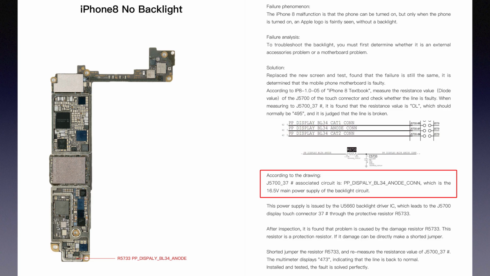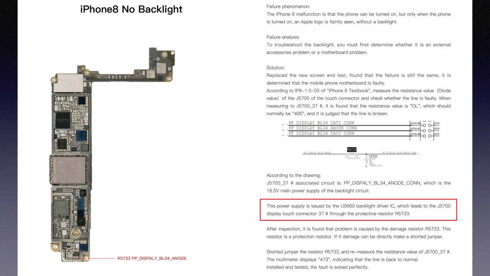J5700 pin 37 associated circuit is PP display BL34 anode CONN, which is the 60.5 voltage main power supply of the backlight circuit.